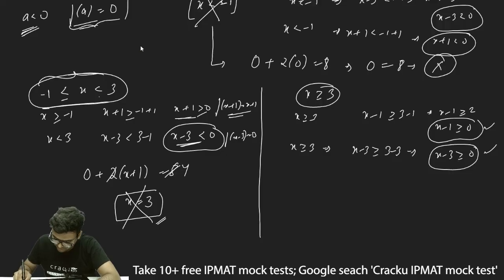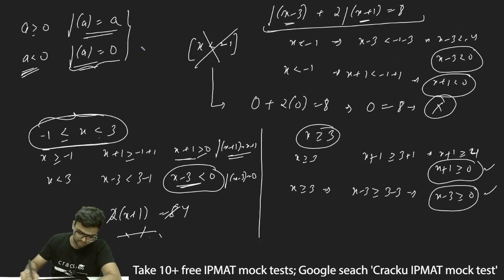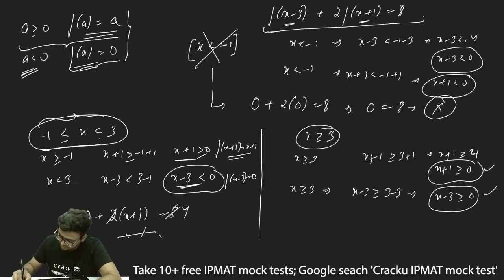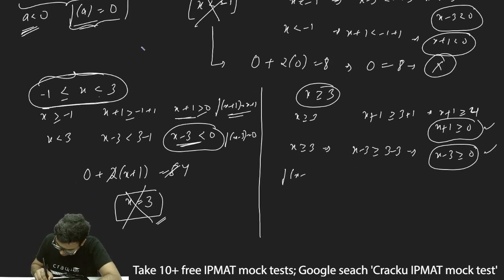Sorry, this is x plus 1. This is f of x plus 1. If I add 3 both sides, this will be 3 plus 1. So x plus 1 is greater than or equal to 4, and x plus 1 is greater than or equal to 0. Now if a is greater than or equal to 0, f of a is equal to a. Thus I can write f of x plus 1, since it is greater than or equal to 0, this will be x plus 1 only.